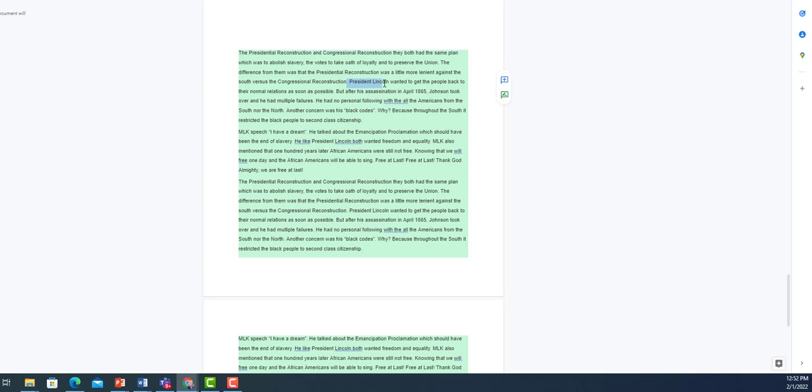So that's something you want to include when you're talking about presidential reconstruction. And then to go into how Johnson approached presidential reconstruction with his specific policies. And then congressional reconstruction,